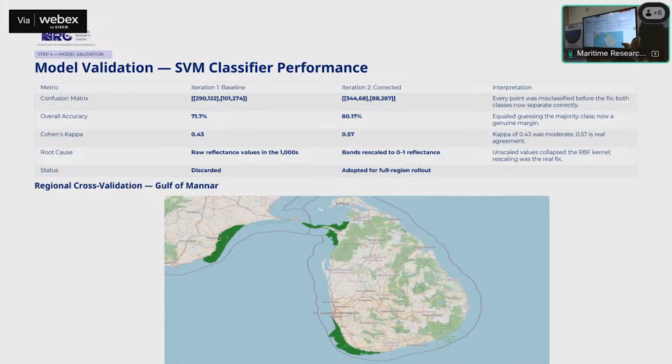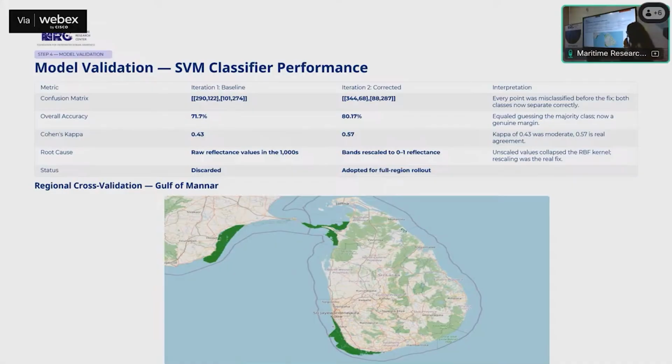So this is the overall accuracy. I changed it from 71.7 to 80.17, because earlier it was just guessing the classes, and it was giving the same values for any kind of data that you change the output. So yeah, the root cause was raw reflectance values in the thousands, and then I rescaled them.